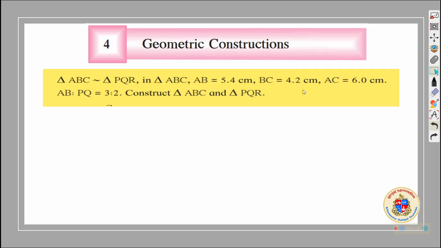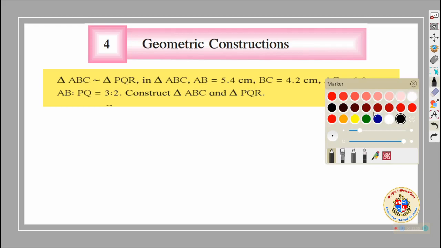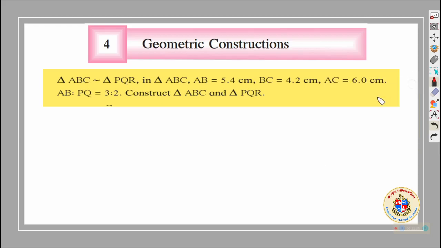As they are corresponding, we will simply say that AB upon PQ is equal to 3 upon 2.